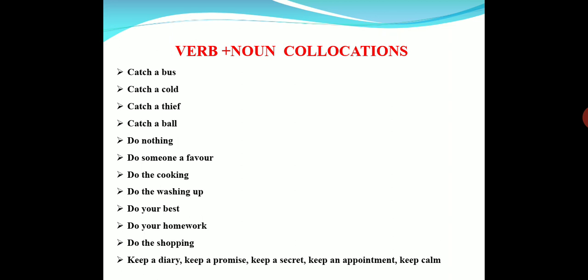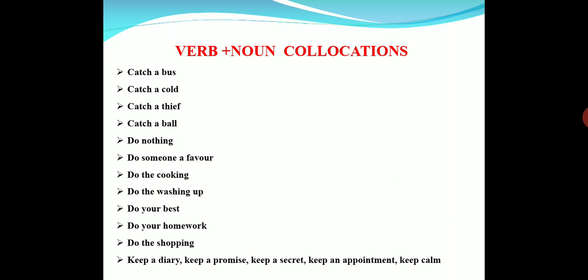So today what have we learned? What are collocations? Collocations are the words that go together and give a sense, a meaning. They are the words that are used together, in speech especially, and almost phrases and idioms are also part of collocations, because they are all usages by the native speakers.